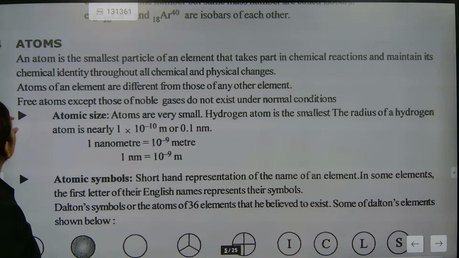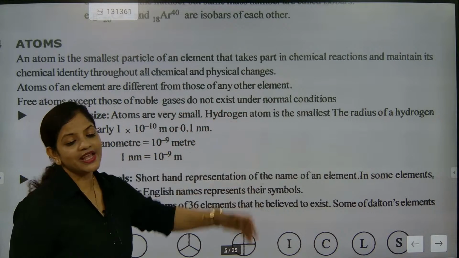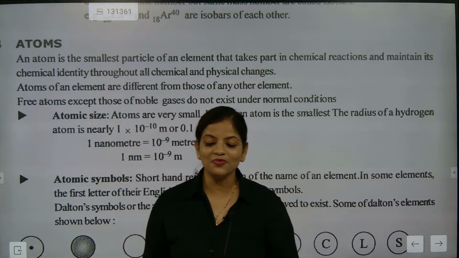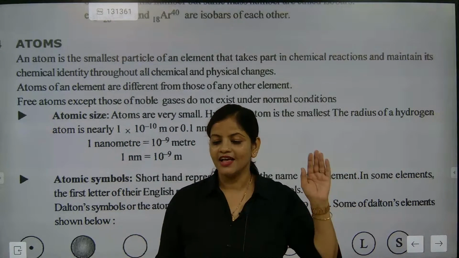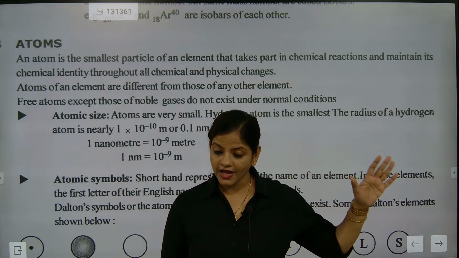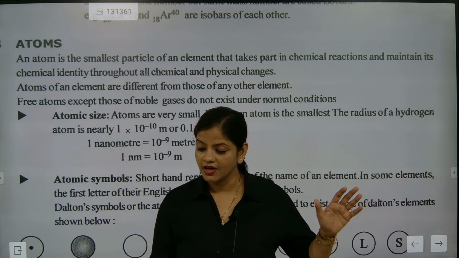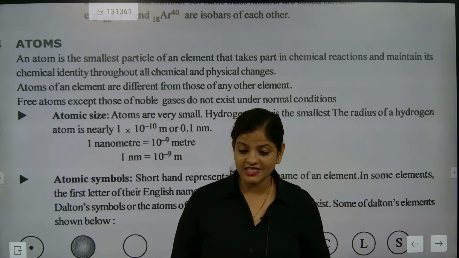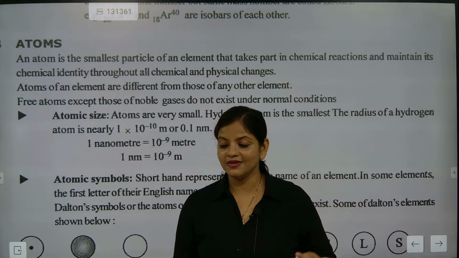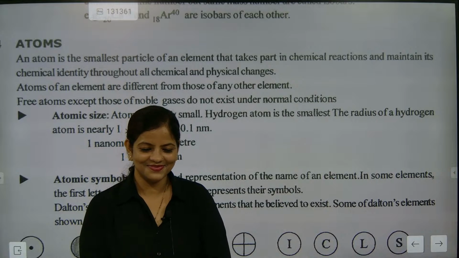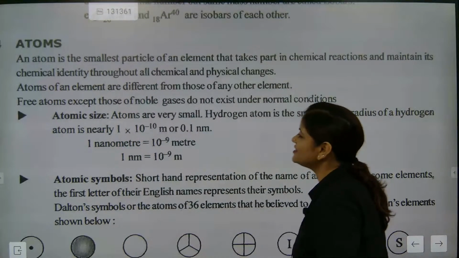Now look at this. Free atoms, except those of noble gases. So you need to understand that only noble gases can exist in the free state. Other elements in the periodic table cannot exist in the free state. They cannot be existing in the free state.